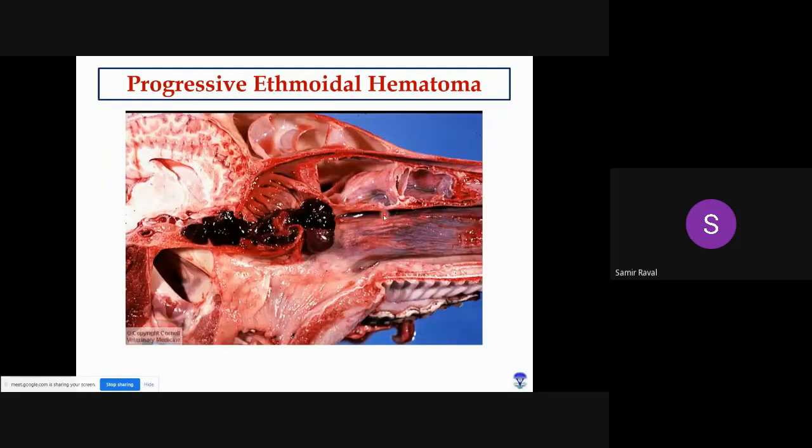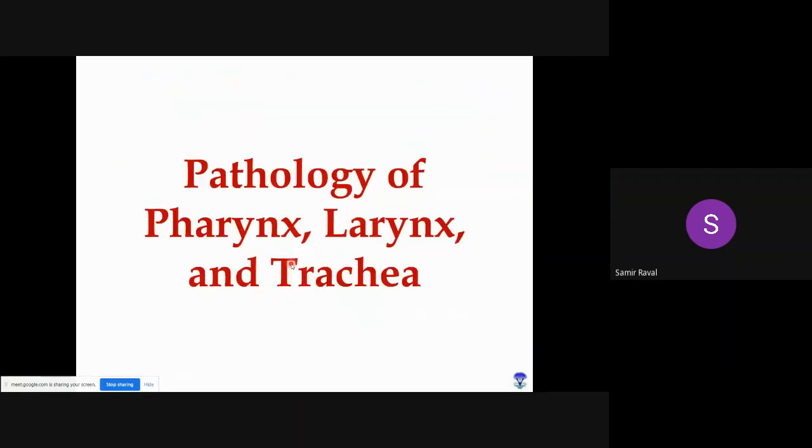Here you can see a typical presentation of a progressive ethmoidal hematoma, right? Here you can see this is the nasal cavity, and from this nasal cavity, if you reach into the ethmoid turbinate area, here you can see all this black area is nothing but blood that has accumulated. They are hematomas. Okay, so they are most commonly seen near the ethmoidal turbinates. So they are known as ethmoidal hematoma. Now pathology.